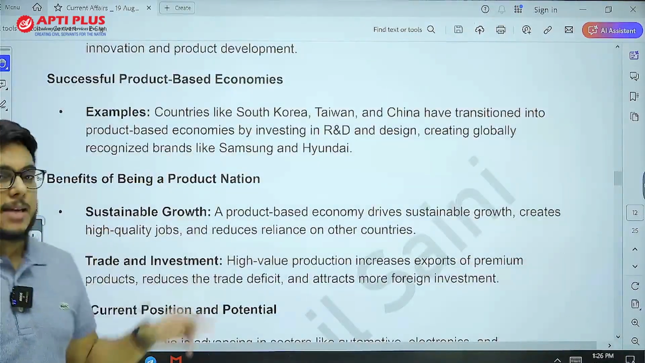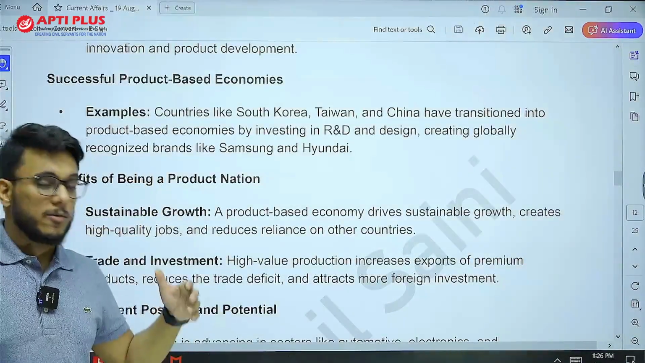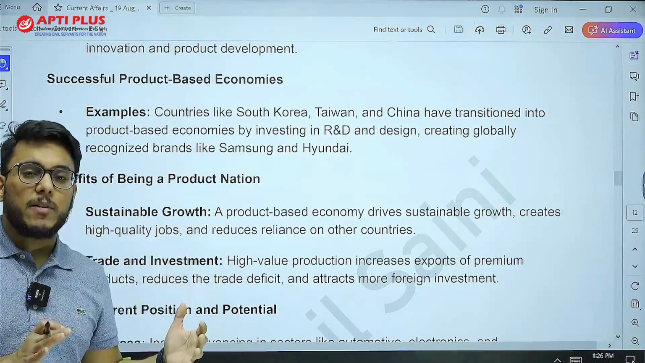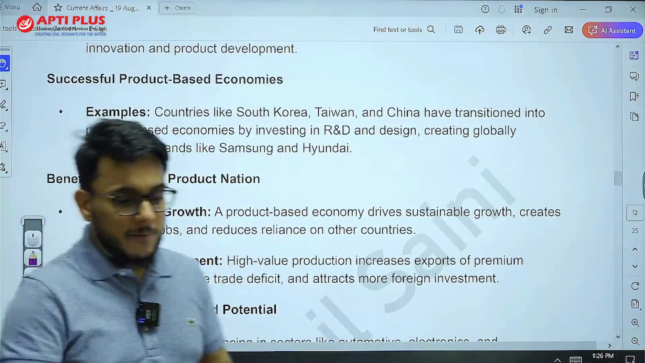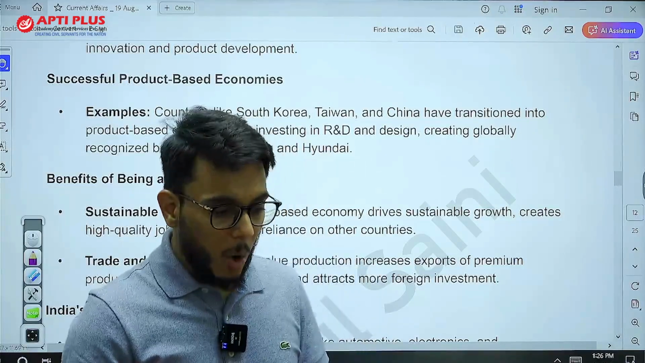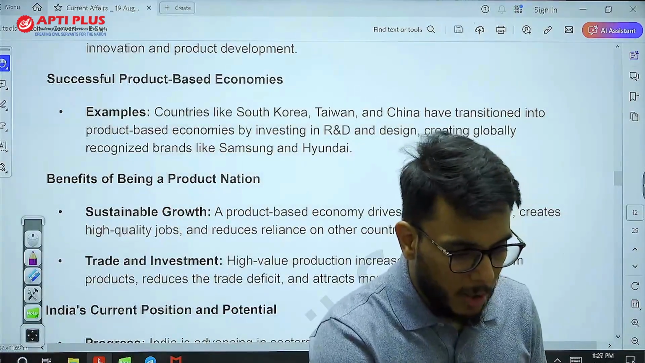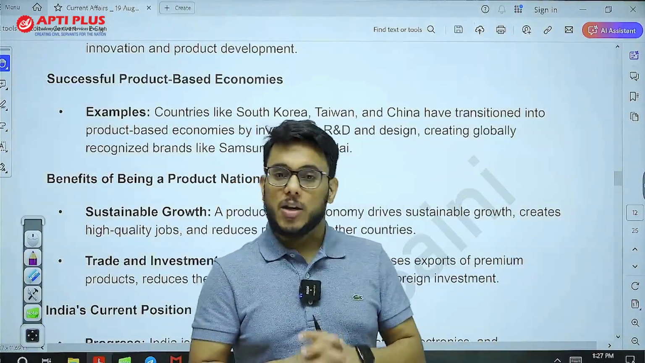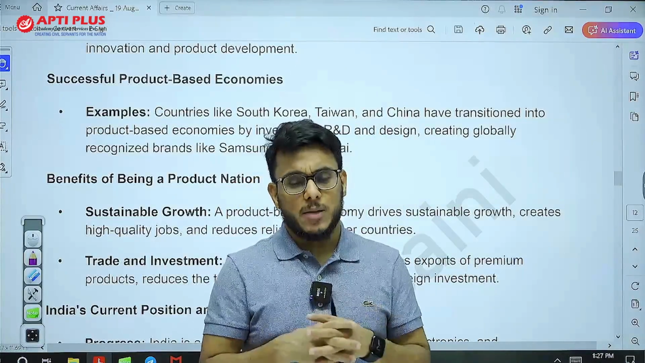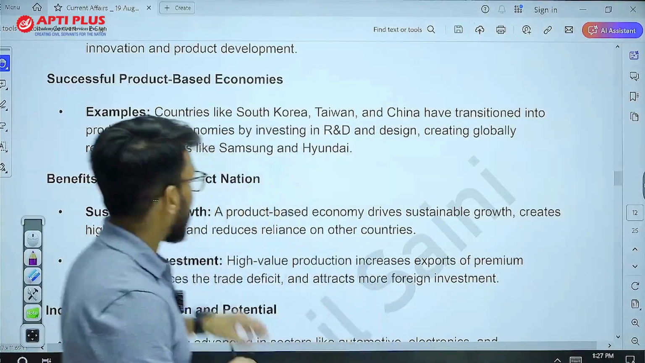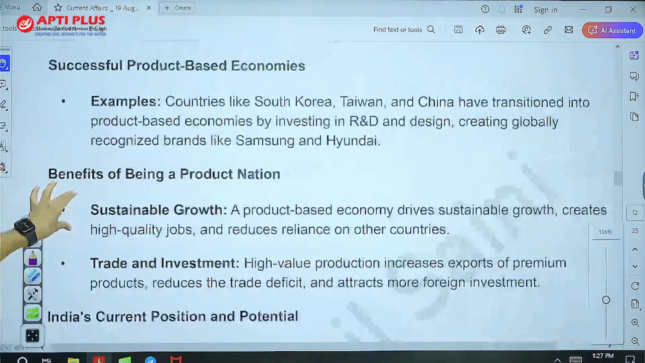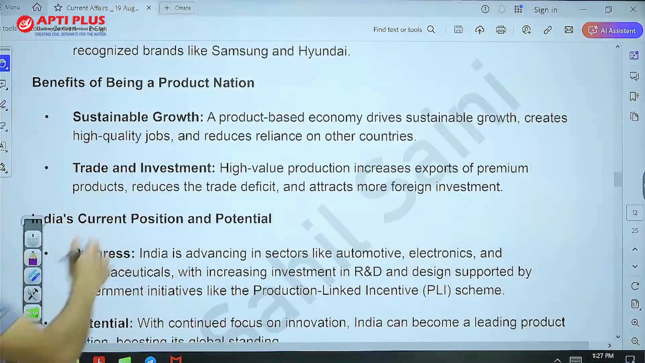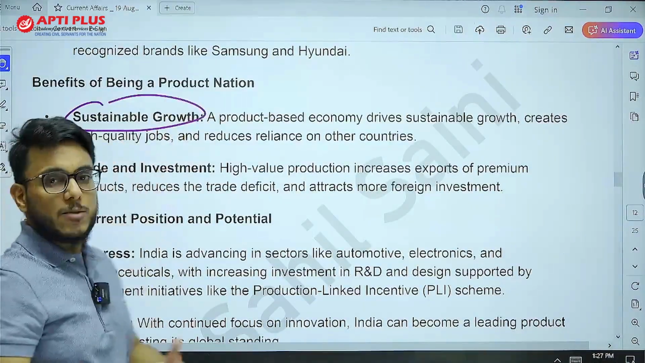Also, there are other examples. When we talk about other countries, for example, South Korea, Taiwan, China, they are transitioning from manufacturing to a product-based economy. In fact, China has now realized that in the long run, in order to maintain its economic supremacy, it needs to transition. And now China is not so much in low-end manufacturing. China is moving towards product manufacturing. So we have examples.